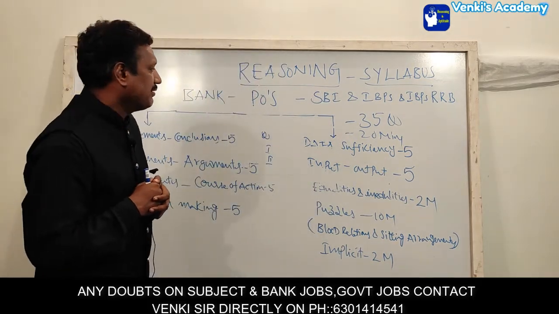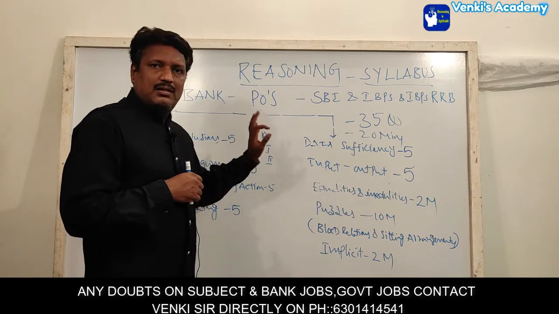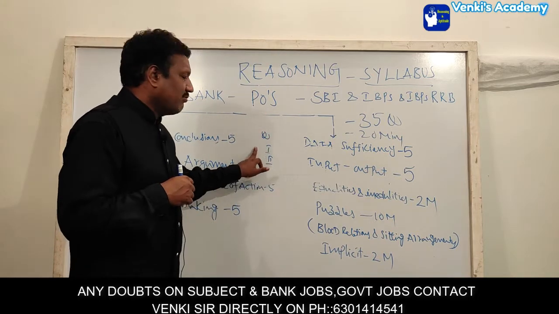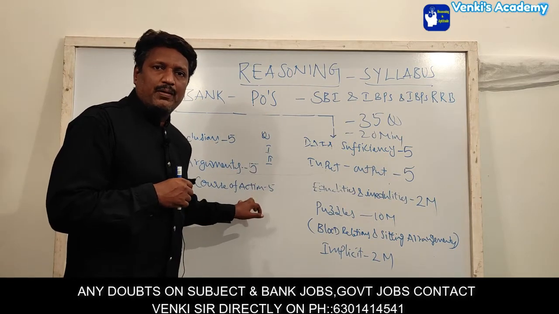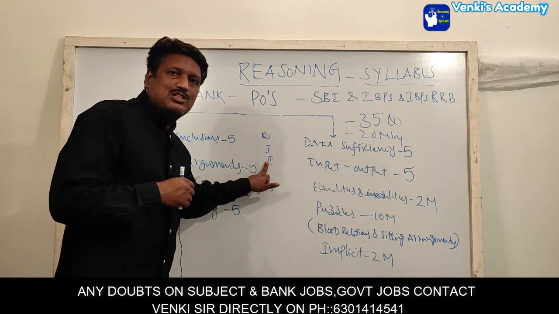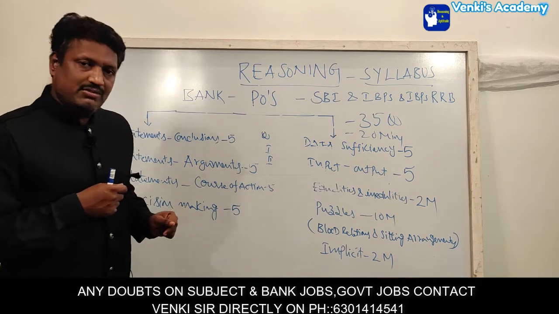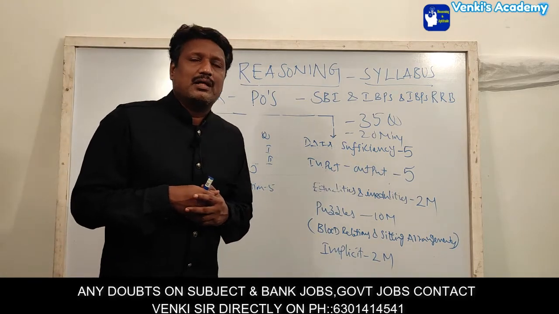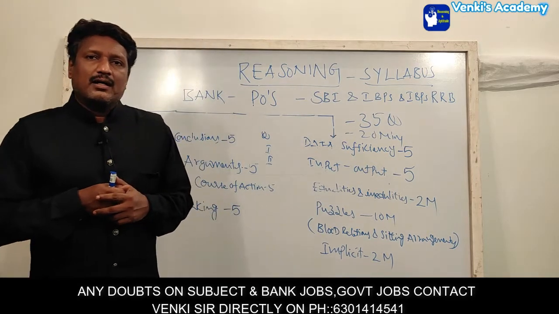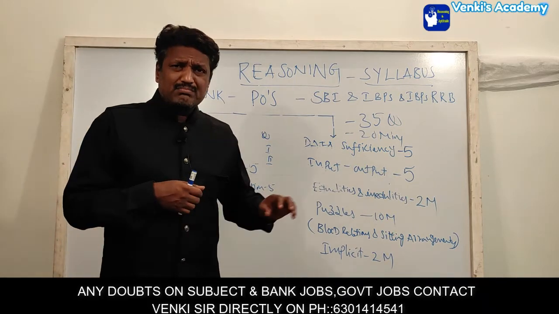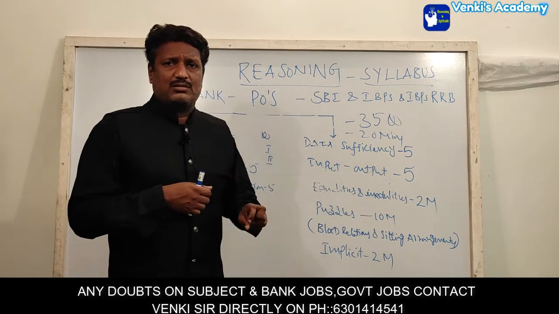What about option 5? For the above question, if you can't get the answer from either 1 alone or 2 alone, but if you club both the statements together you can get the answer, we have to mark the answer as 5. That means 5 we can call both the statements are needed to solve this question. These are the 5 options.